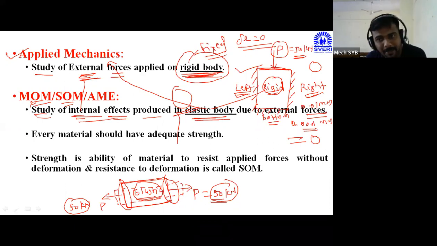Therefore, in applied mechanics, you are considering the rigid body, and in strength of material or in mechanics of material, we are considering the elastic body. Means force applied, deformation taking place, force removed, body regained its original position. Means I can say that that body will be the elastic body.